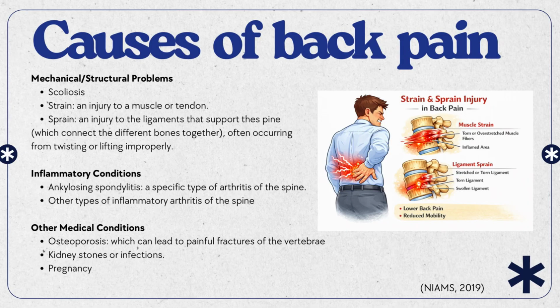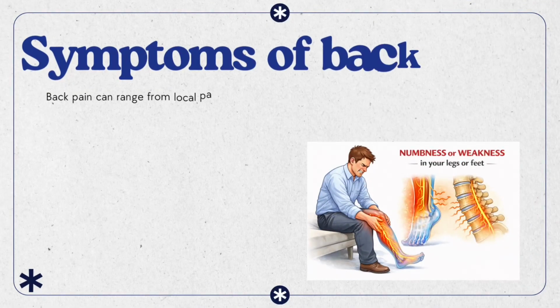Second, inflammatory conditions. For example, ankylosing spondylitis, which is a specific type of arthritis of the spine. Other types of inflammatory arthritis of the spine. Lastly, other medical conditions such as osteoporosis, which can lead to painful fracture of the vertebrae, kidney stones or infection, and lastly, pregnancy.